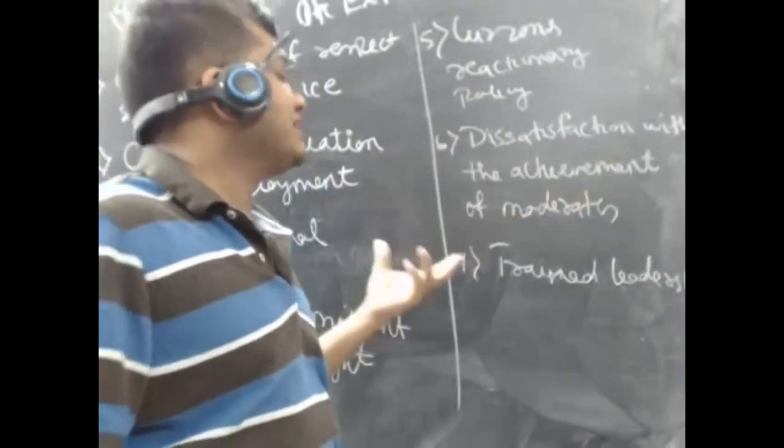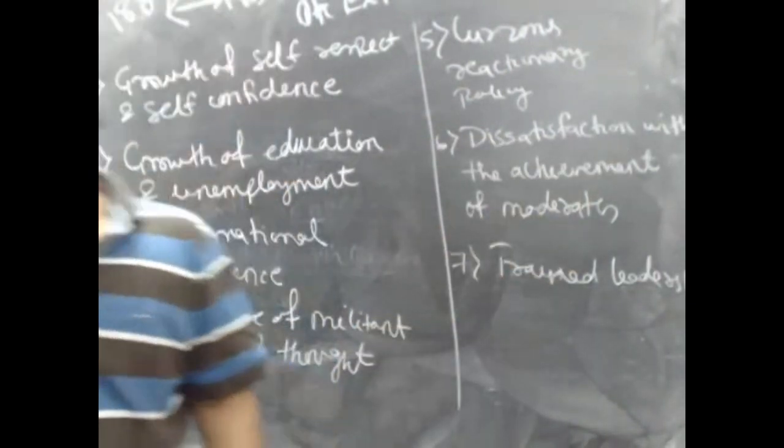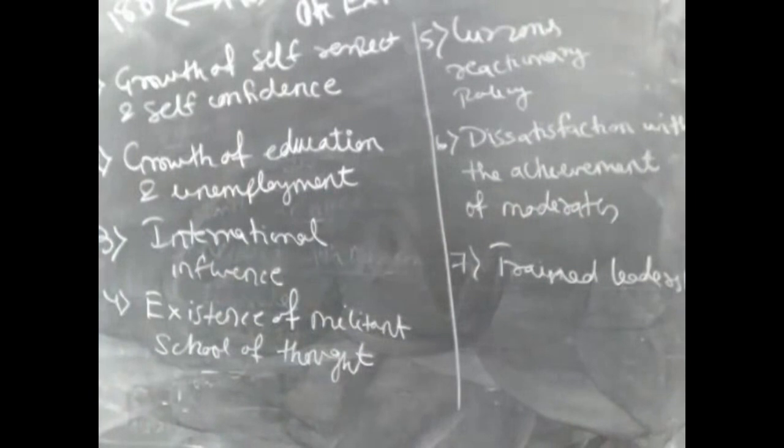Next point I have written is dissatisfaction with the achievements of the moderates. Now if I ask you what the moderates have achieved, you can easily tell me. Indian Councils Act 1892 was passed, and with that act even moderates were not satisfied. And the second thing is they gave the idea of Swadeshi. So if you talk about their achievements, they were not able to achieve anything.